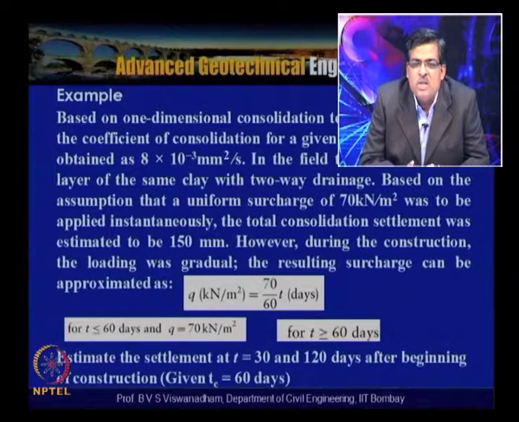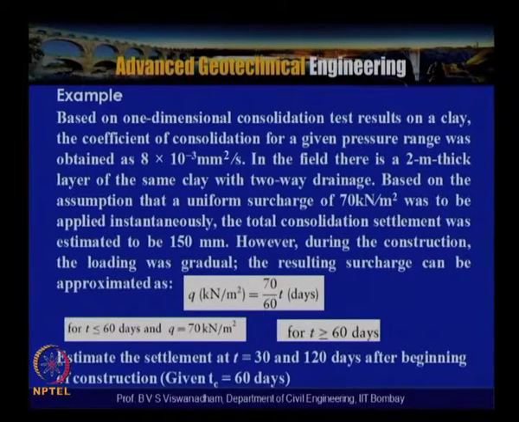But if the load is placed over a period of time, approximated as 70/60 times t, where t is measured in days, then what has been asked is the settlement at 3, 30 and 120 days after the beginning of construction.